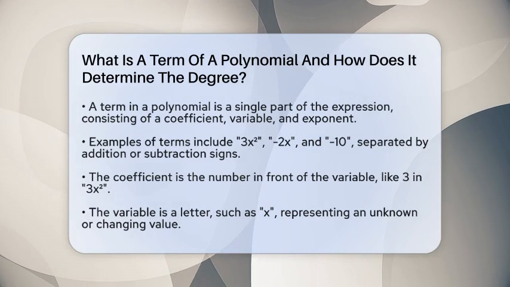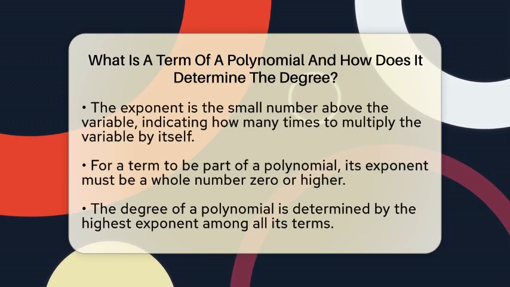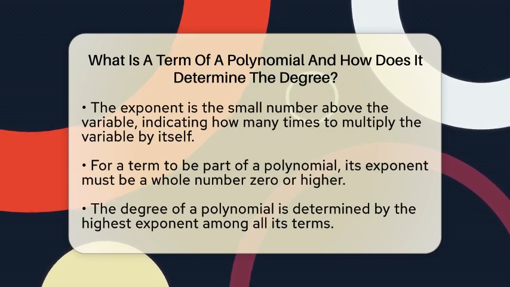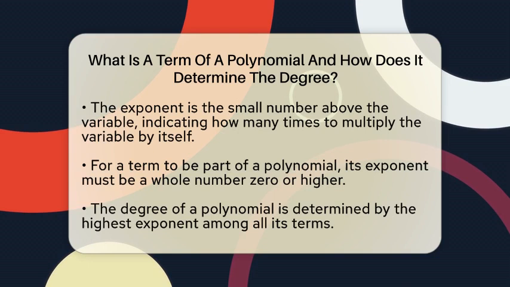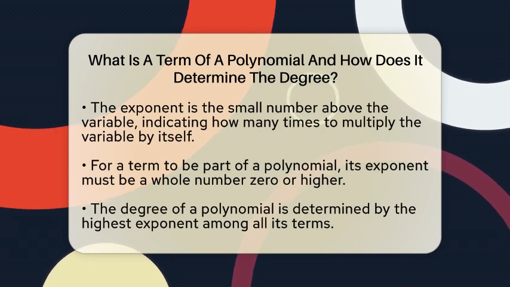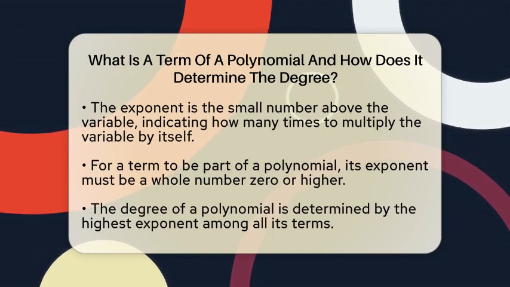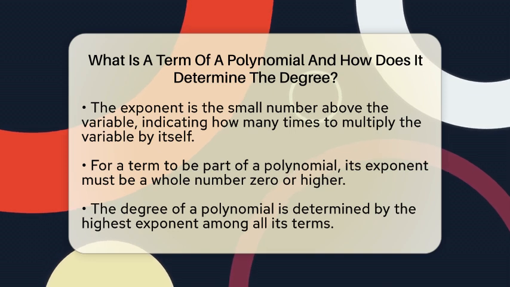Now each term can be broken down into 3 parts. The coefficient is the number in front, like 3 in 3x squared. The variable is the letter, such as x, which stands for an unknown or changing value. The exponent is the small number above the variable, like 2 in x squared, which tells us how many times to multiply the variable by itself.